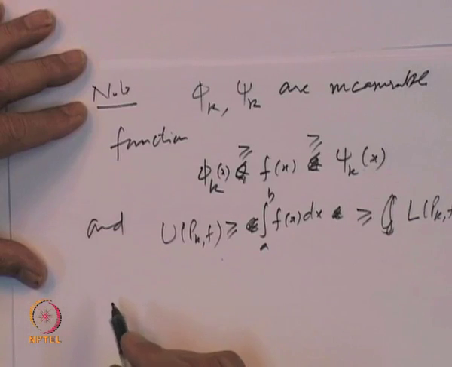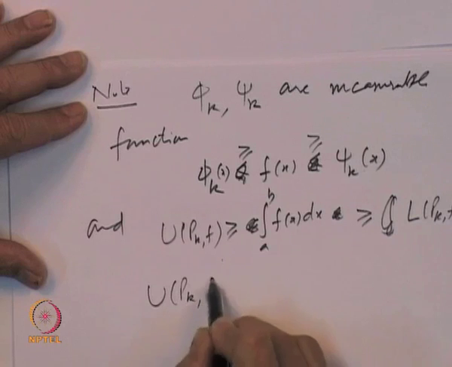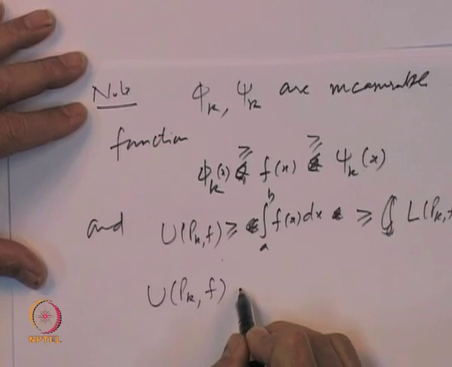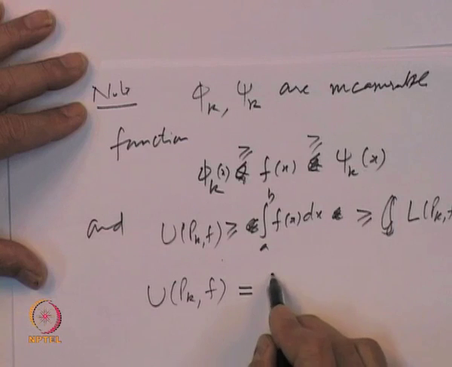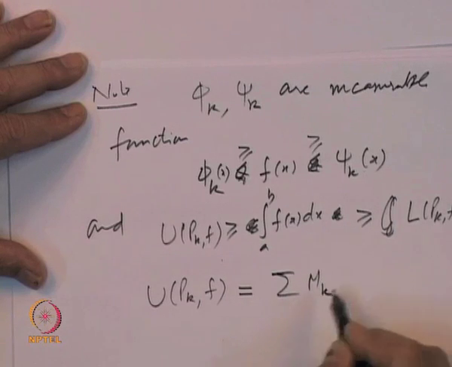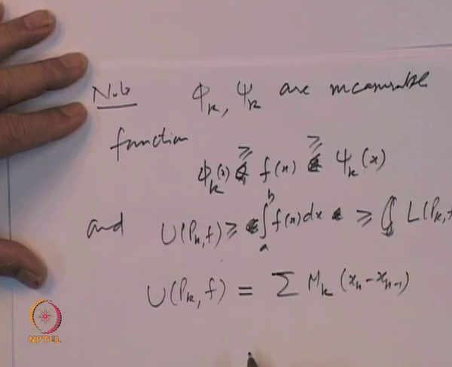So, here is the second observation: the upper sum with respect to the partition of f is equal to sigma m k times the length of the interval x k minus 1, x k. That is the upper sum. That is also the Riemann integral.